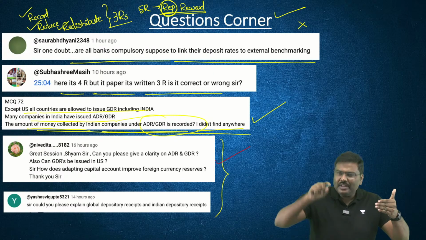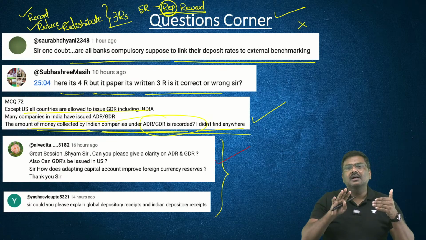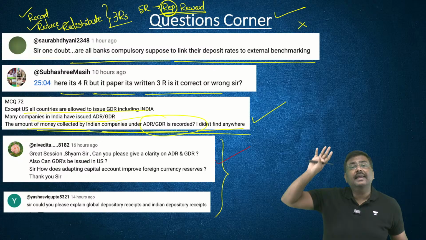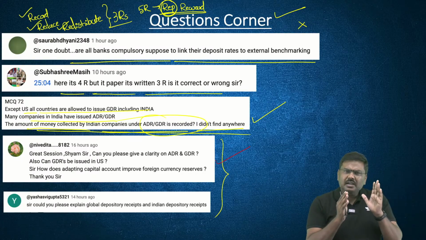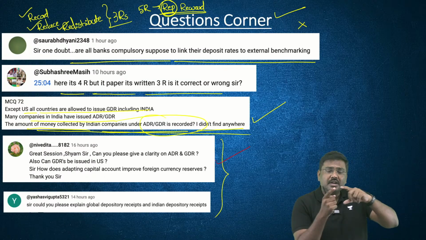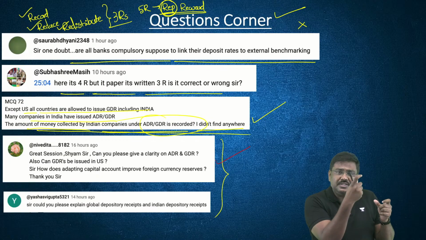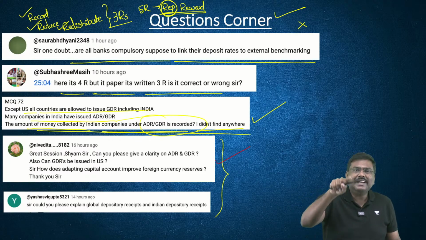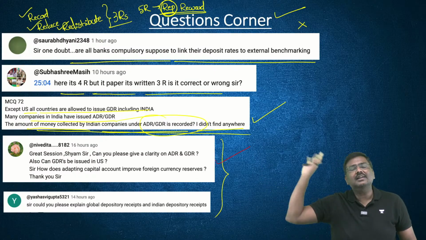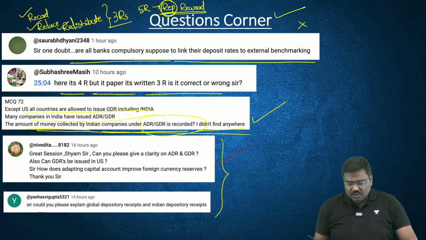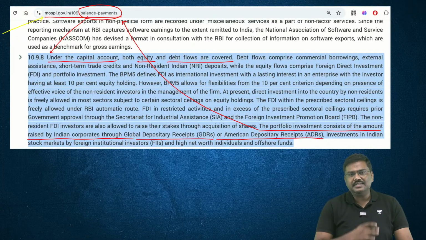Okay. ADR and GDR, simple. When an Indian company issues the instruments in the USA market, it is called ADR. When they issue these instruments in other markets, these are called GDR. Simple concept. Instead of directly listing your shares, you will list an instrument which will represent the shares. That is called ADR in case of America, GDR in case of other countries. Done. So these are certain things that were raised as doubts in the context of yesterday's session.